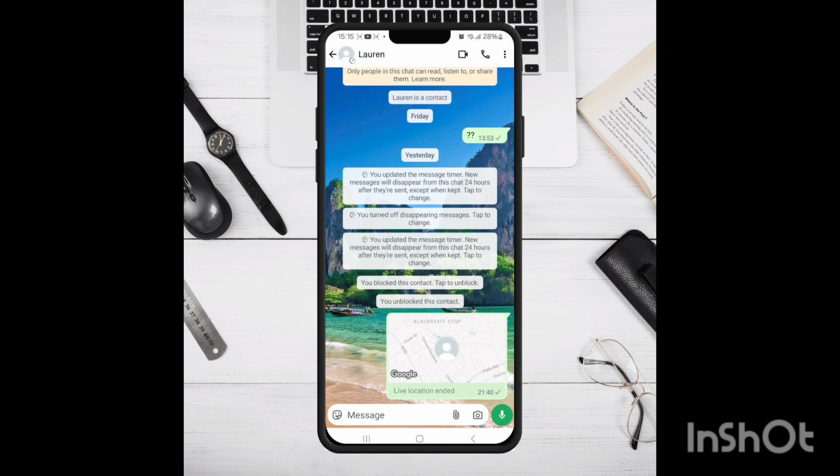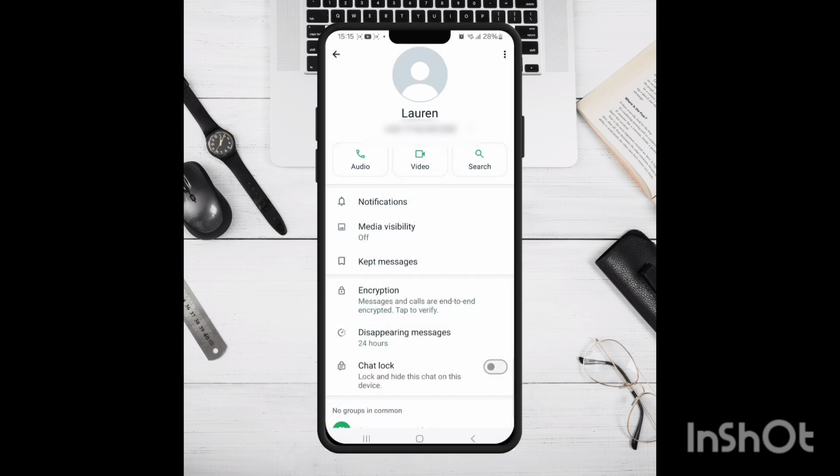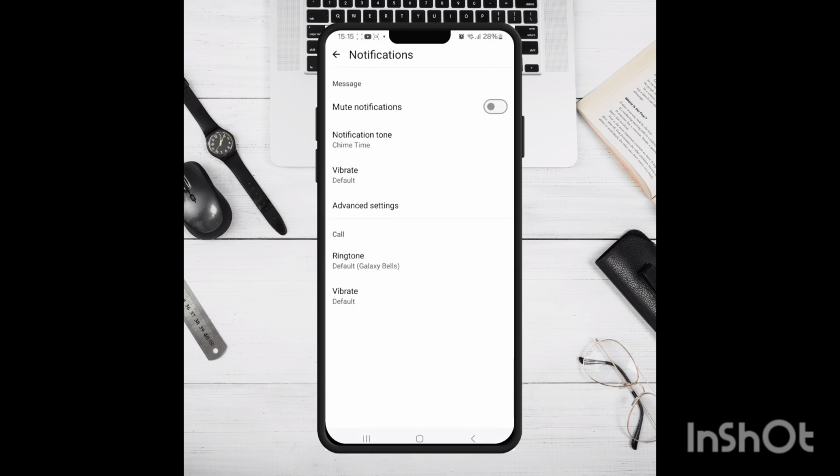So open up WhatsApp, come into the chat of the person, tap on their name, and that'll bring up this menu. From here you want to select the notifications tab, and then as you can see you have the message notifications and the call notifications.